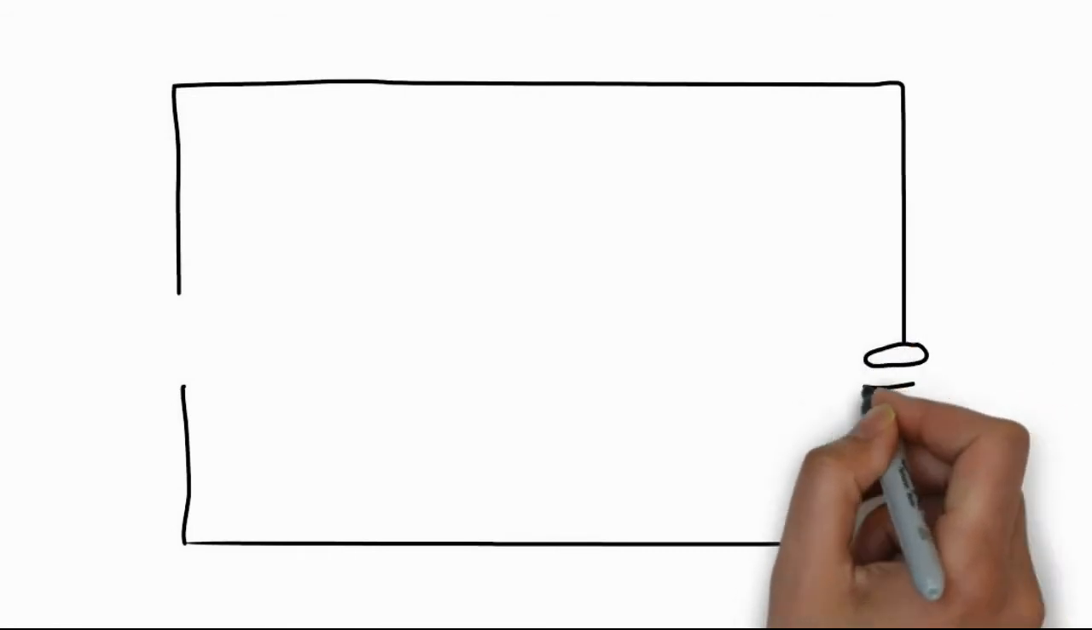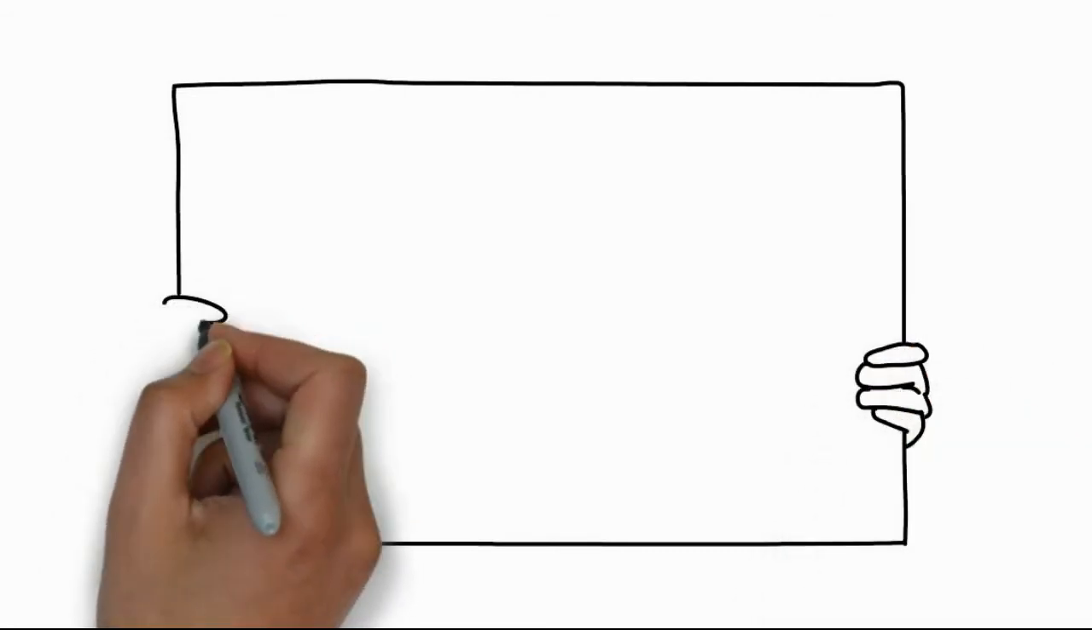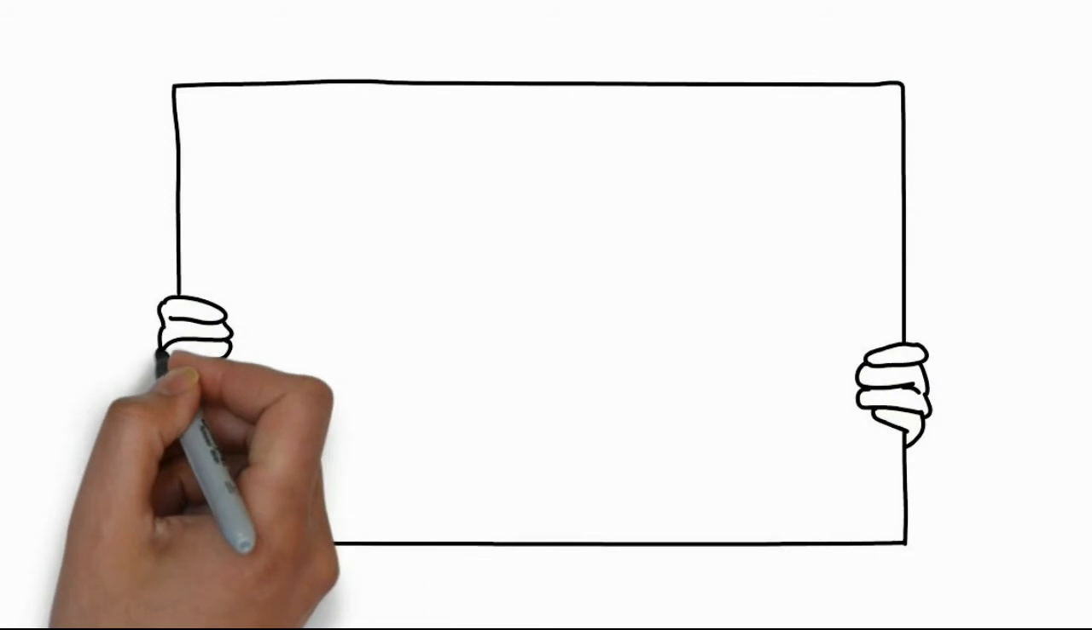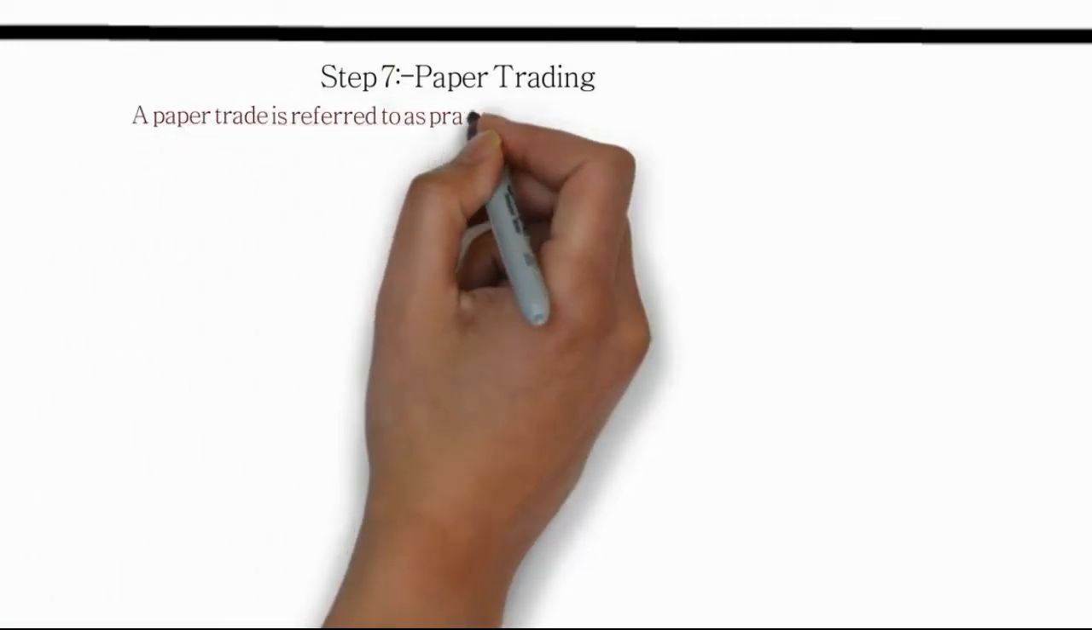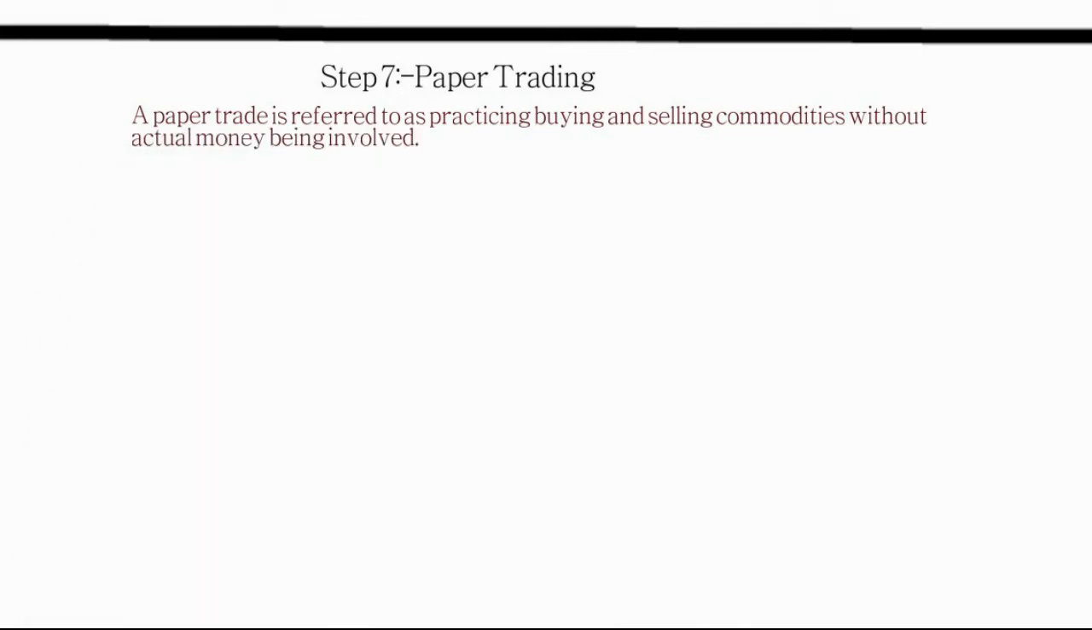Step 7. Paper trading. Paper trading is referred to as practicing buying and selling commodities without actual money being involved. Now, as we have learned fundamentals, technicals, all the basic details of the commodity, this is the practice session, similar to the net practice before the actual match.